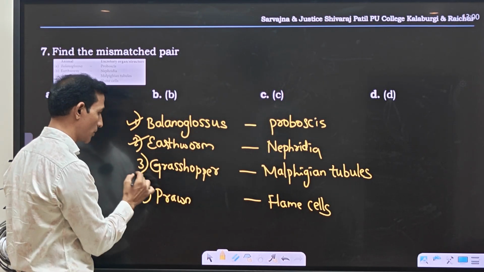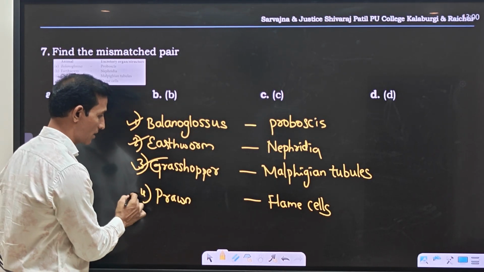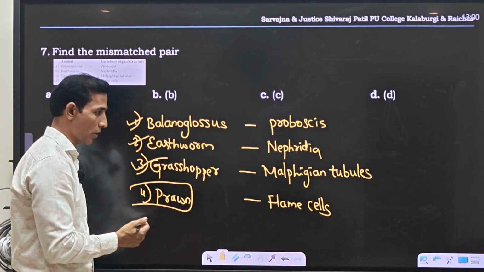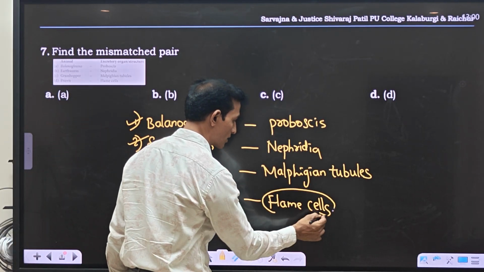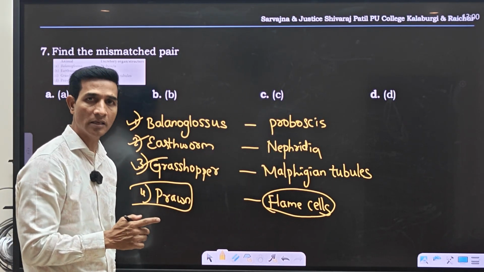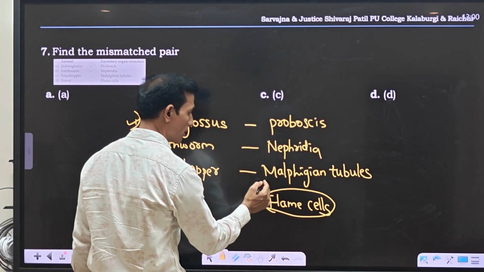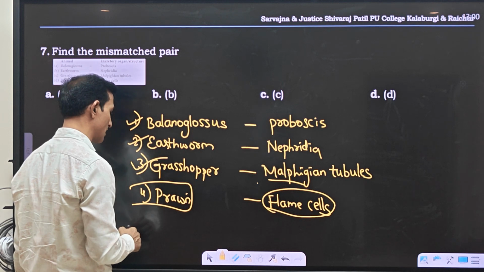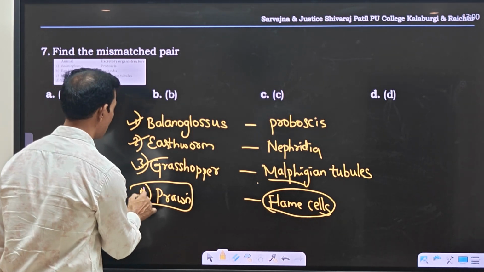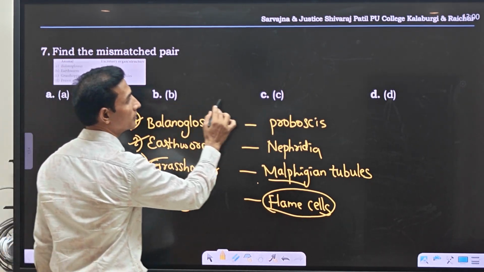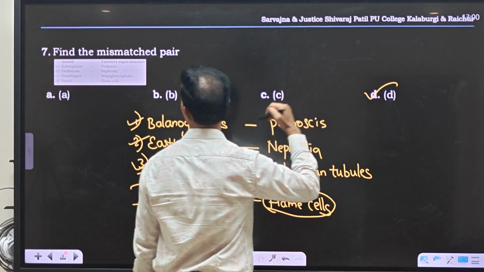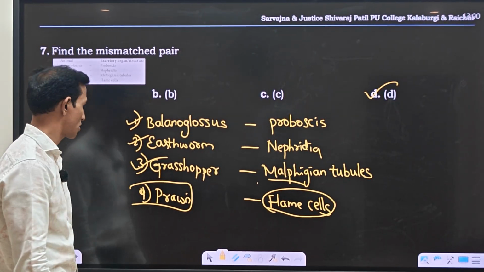Grasshopper with Malpighian tubules is correct, but the prawn belongs to Arthropoda, so it is not flame cells. Flame cells are present in Platyhelminthes. Hence in prawn the excretory structures are green glands. So 4, which is D, is the correct answer, the mismatched pair.